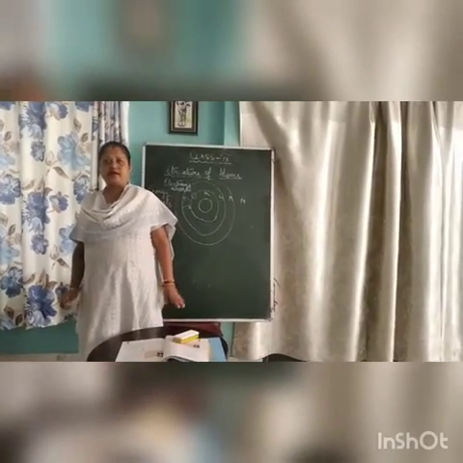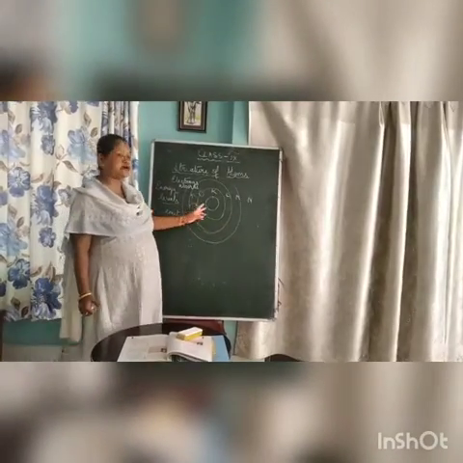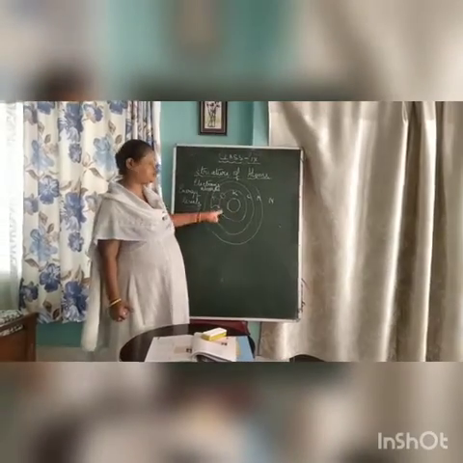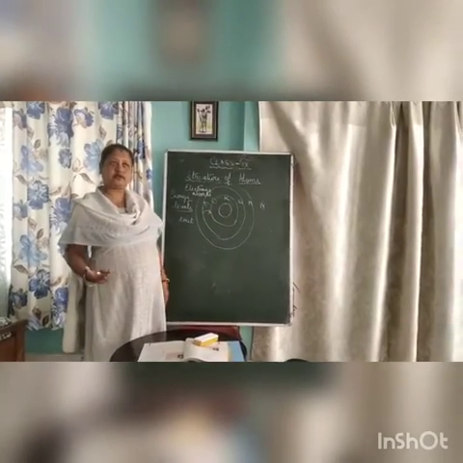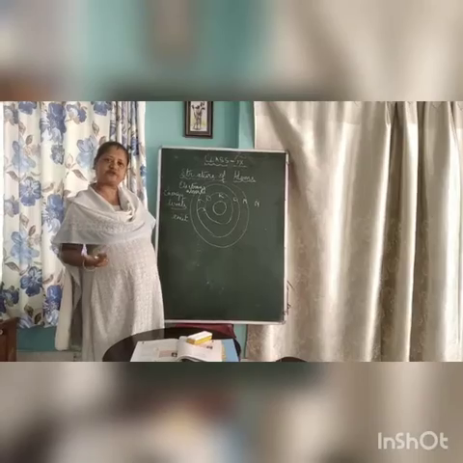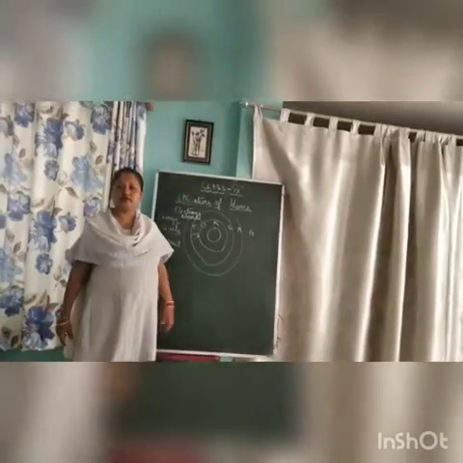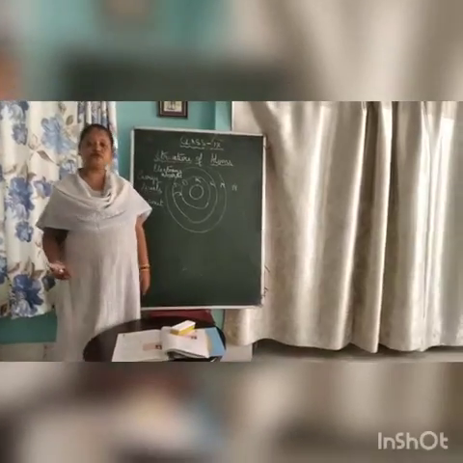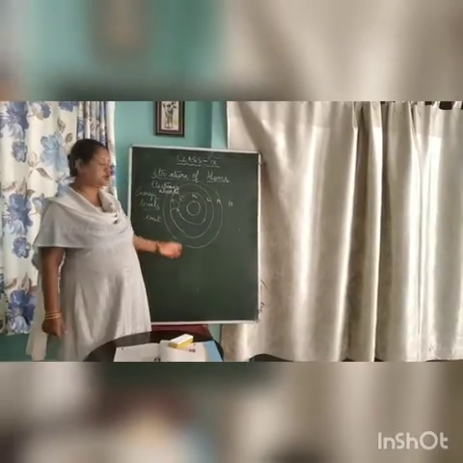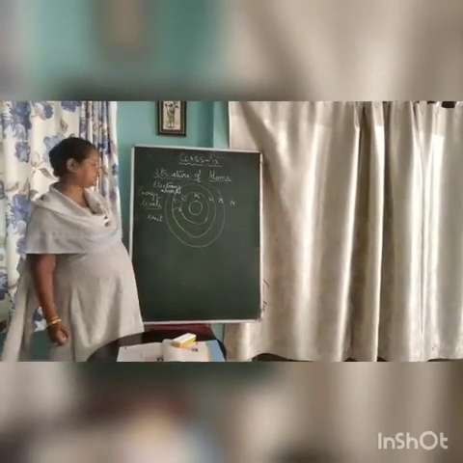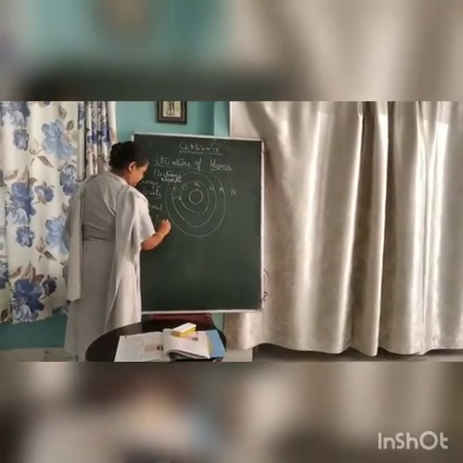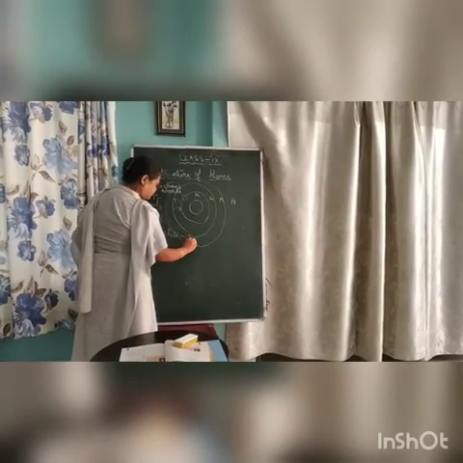And then, as you know, there are some rules by which you can know how electrons will be distributed. The number of protons is equal to the number of electrons in an atom. So how electrons are distributed, you will know in this way. In the first shell, 2 electrons can be distributed. That means in the K or the first shell, 2 electrons are distributed.